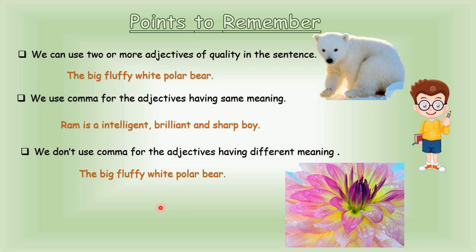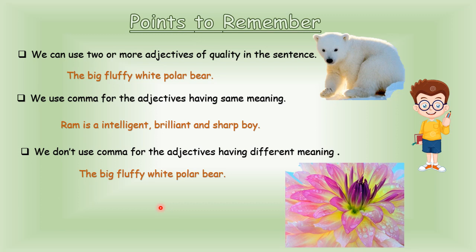Comma. This much is clear to everybody? Good. Now let's take one more example. The red beautiful flower. Children, again here red and beautiful are both different words. So here we will not use a comma.